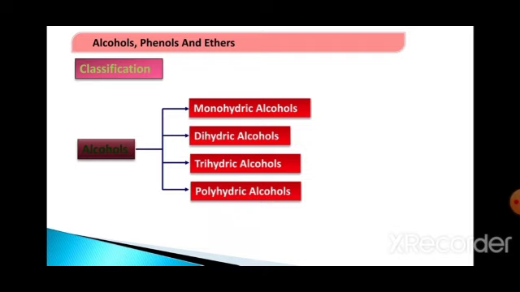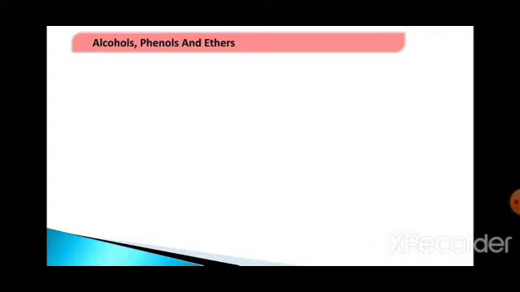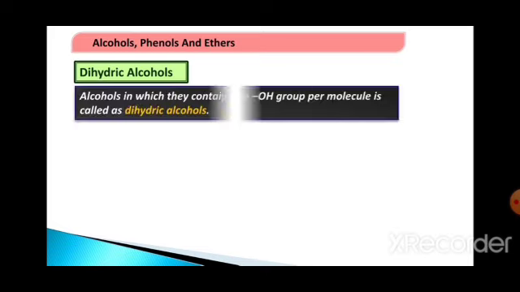Second, we will move to the dihydric alcohols. Dihydric alcohols, as the name itself says, have two OH groups per molecule. Let us see the definition. Alcohols in which they contain two OH groups per molecule are called dihydric alcohols. Let us see one example.